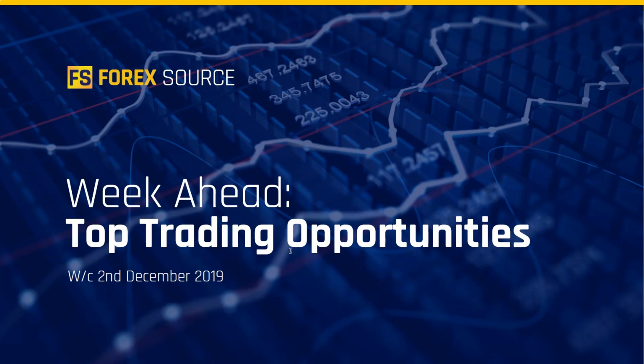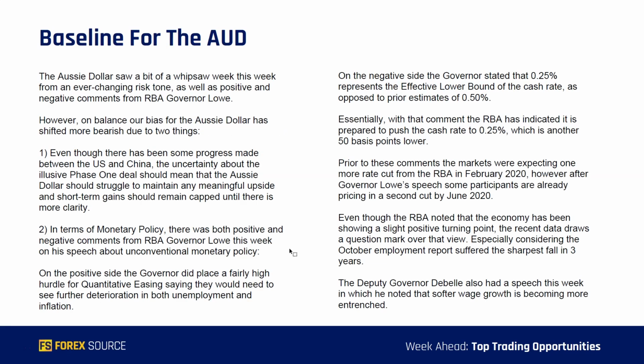Okay, so we'll start off by looking at the current baseline for the Australian dollar. Now, the Aussie dollar saw a bit of a whipsaw last week with that ever-changing risk tone from the US and China trade developments, as well as positive and negative comments from RBA Governor Lowe. However, on balance, our bias for the Aussie dollar has shifted more bearish due to two things. Firstly, even though there has been some progress between the US and China, the uncertainty about the elusive Phase 1 trade deal should mean that the Aussie dollar should struggle to maintain any meaningful upside, and short-term gains should remain capped until there is more clarity.